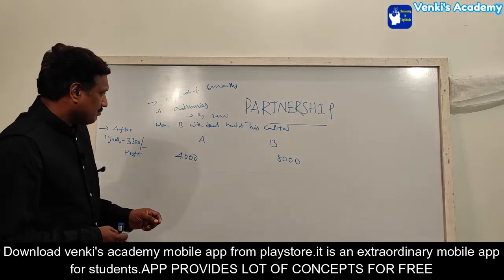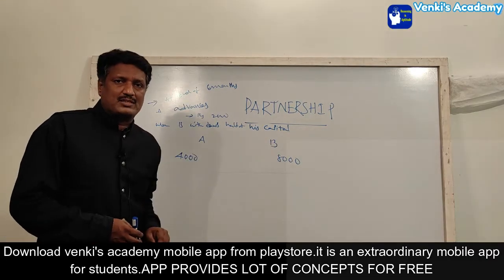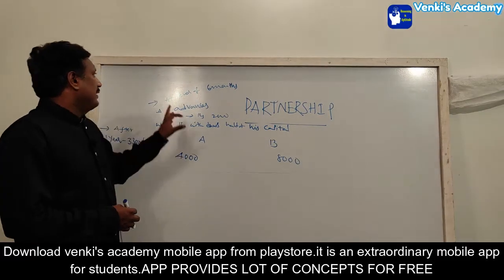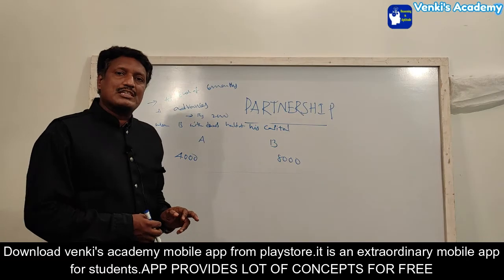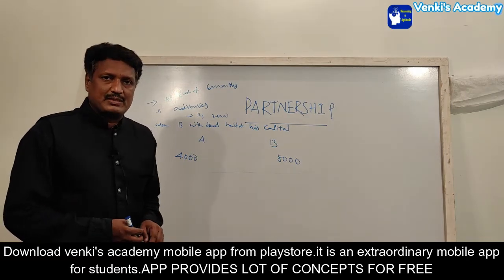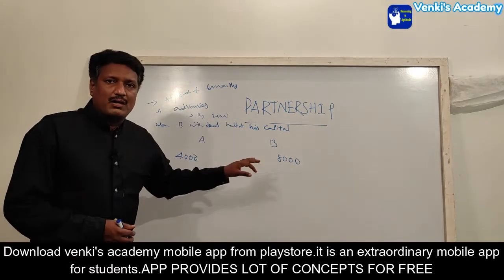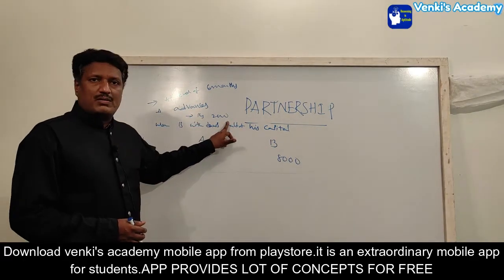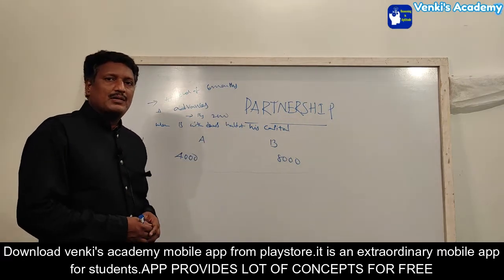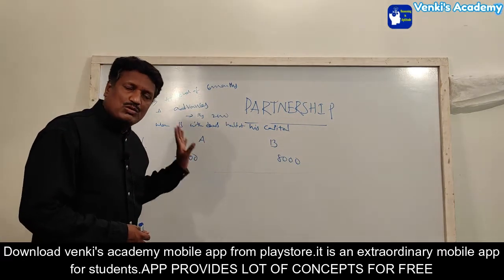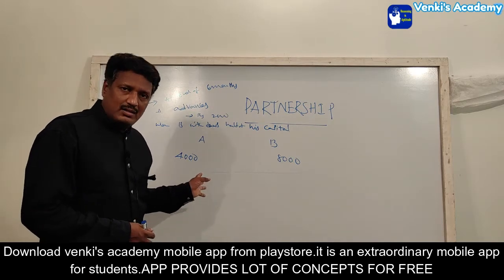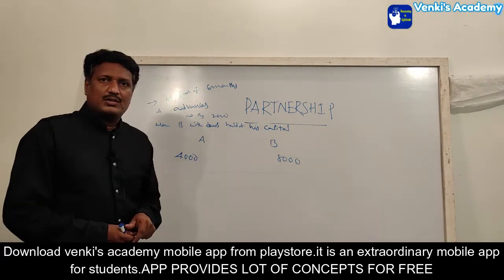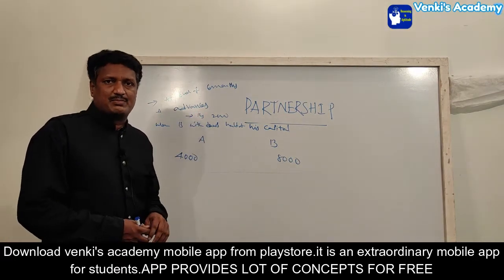See the problem here. Two persons A and B together started a business with investments of 4,000 and 8,000. But at the end of 6 months, what is the meaning of at the end of 6 months? It means after the 6 months period from starting. At the end of 6 months, A advances rupees 2,000 of his capital. That means not only 4,000. First he put 4,000 for 6 months. Then after the 6 months period, he added 2,000 extra to this 4,000. That means his investment becomes 6,000 after 6 months.